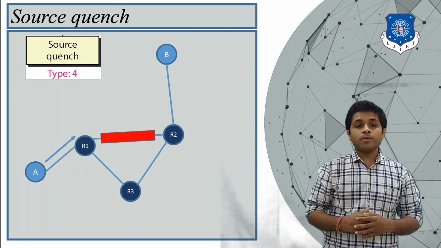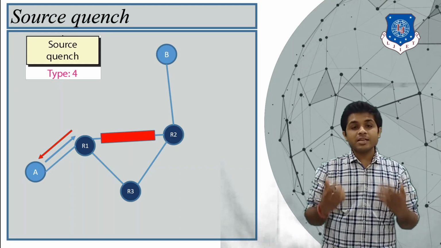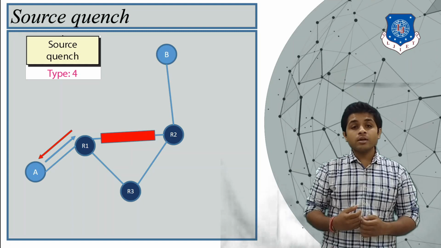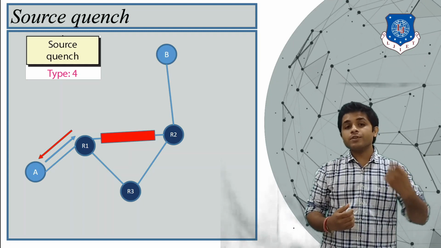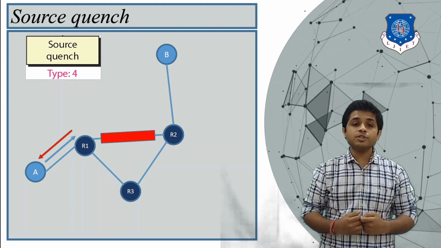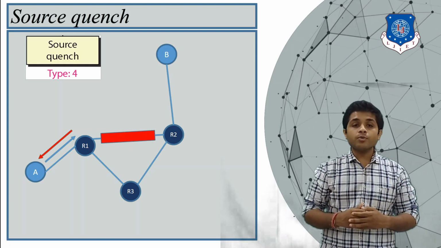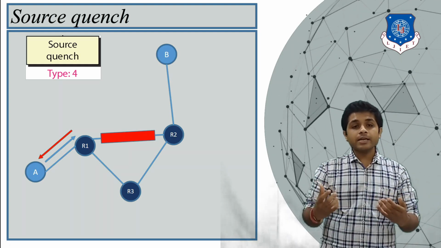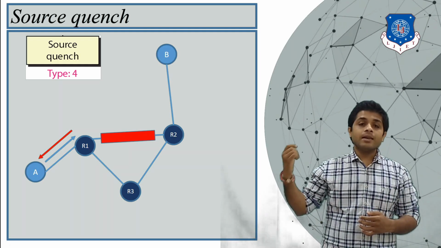So it will inform the sender that it has to send the message after some time, or the sender can reduce the rate of transmission. When device A reduces its rate of transmission, fewer packets will be forwarded by router R1, and when fewer packets are forwarded by R1, the link will be less congested.